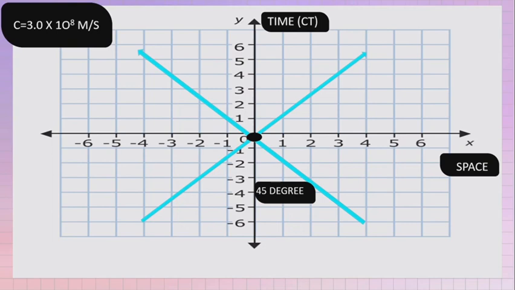Since the speed of light is a cosmic speed limit, the world line of any object will be tilted less than 45 degrees from the time axis. And if the world line is tilted more than 45 degrees, then it is moving faster than the speed of light.